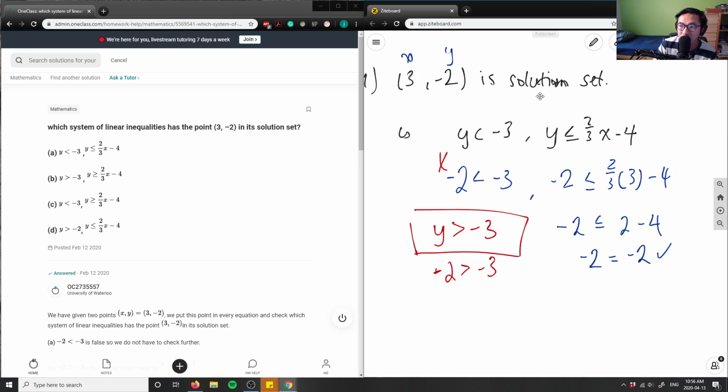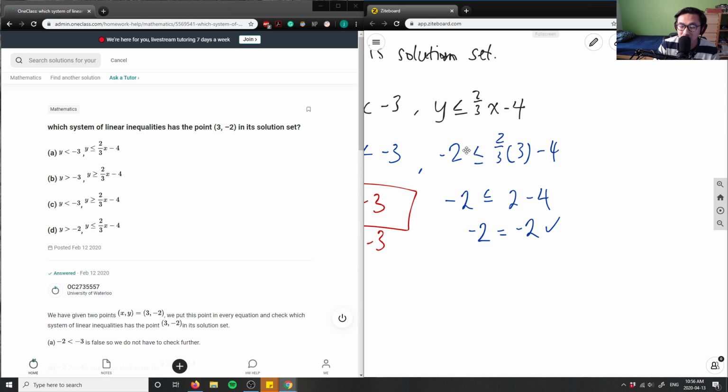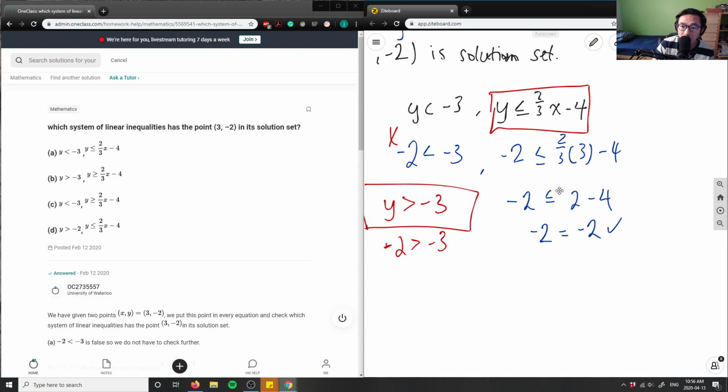And then because I solved for this linear system as well here, this actually satisfied this equation here. So I'm looking for something like this in the red, right? Y has to be less than or equal to 2/3 x minus 4. So I'm looking for these two things here.